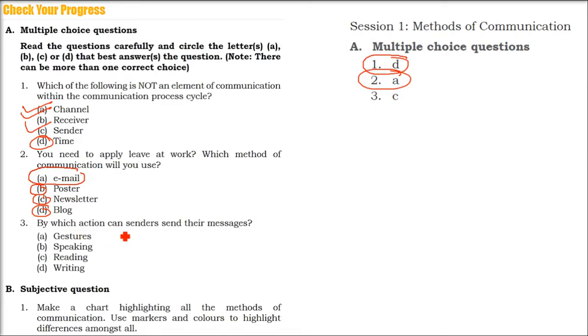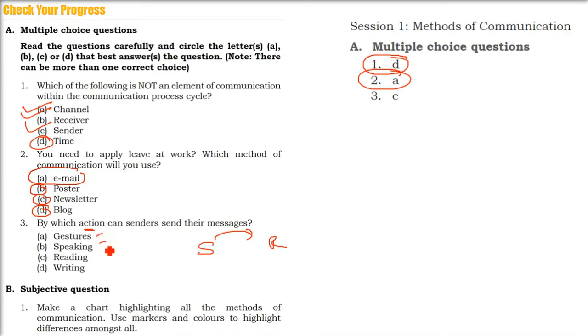Second A. By which action can senders send their messages? Your NCERT book is saying only C is correct, reading. But whenever a sender and receiver are involved, the medium can be anything. The messages can be anything.